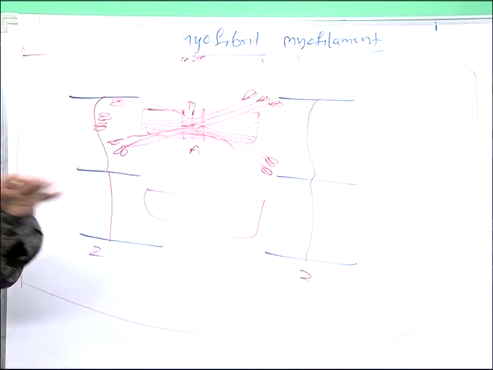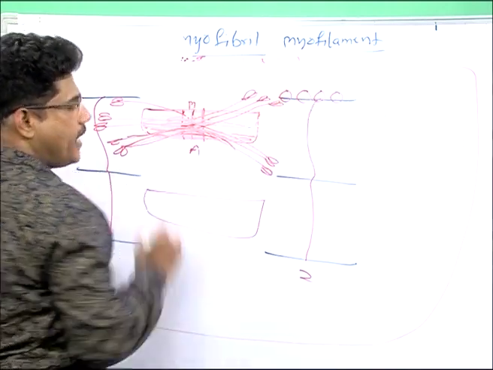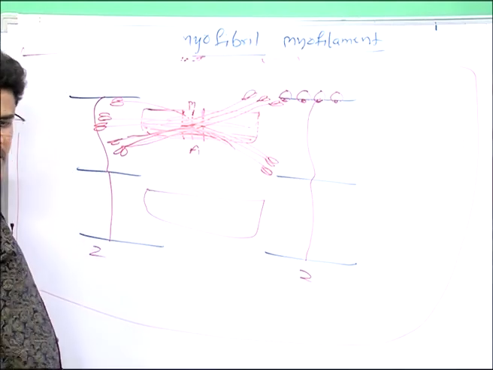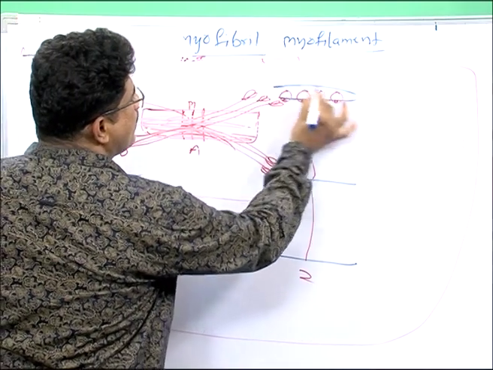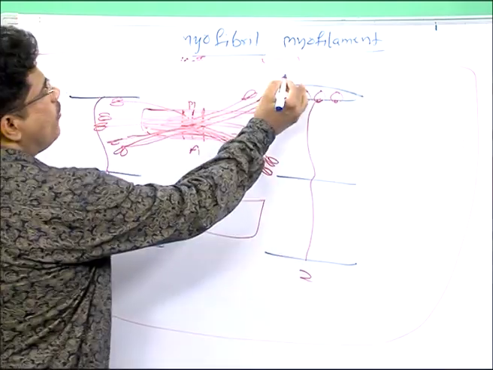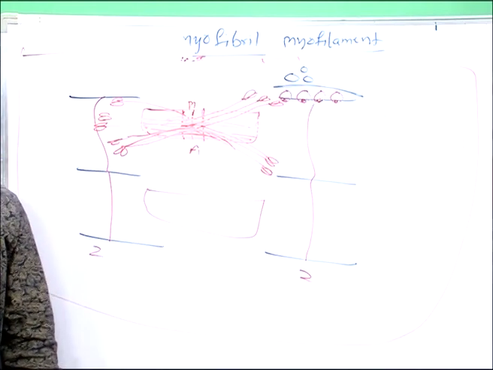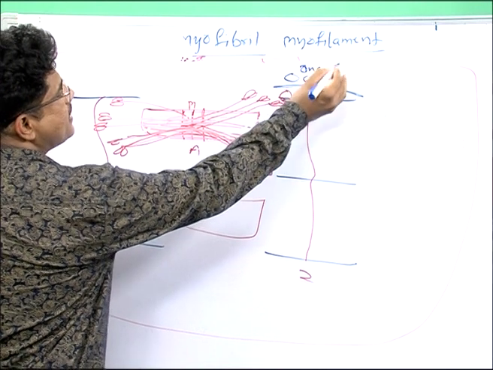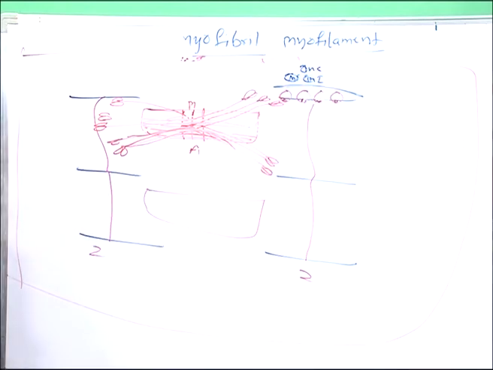I already explained what a thin filament is. Here actin proteins are there. Actin proteins have active sites that bind to myosin. Next, thin filaments are covered by tropomyosin. On tropomyosin, troponin is present. How many subunits are there? Three subunits: TNC, TNT, TNI. This is TNC, this one is TNT, this one is TNI.